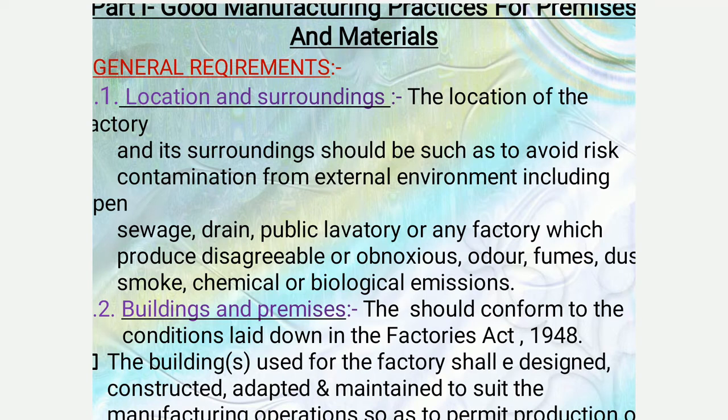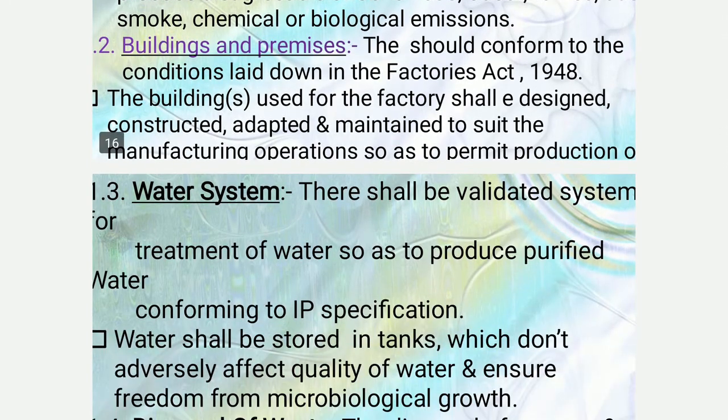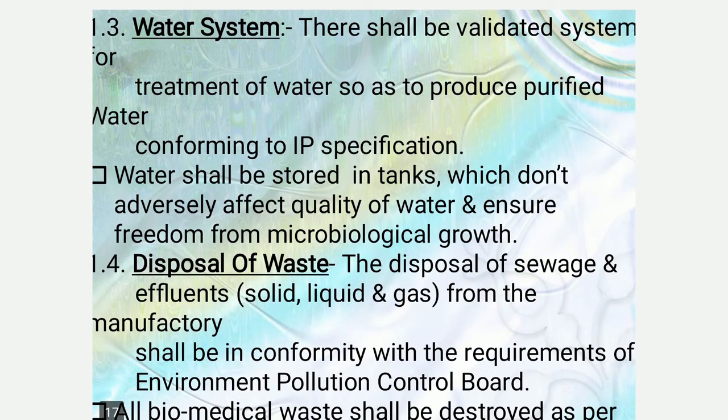or biological emissions. After location and surroundings, there are buildings and premises which should conform to the conditions laid down in the Factories Act 1948. The building used for the factory shall be designed, constructed, adapted, and maintained to suit the manufacturing operations so as to permit efficient production. Next is the water system.